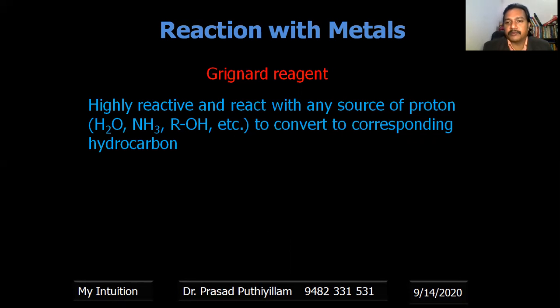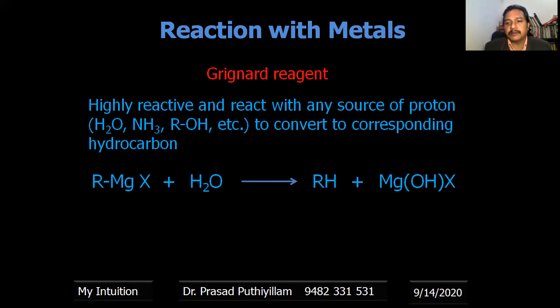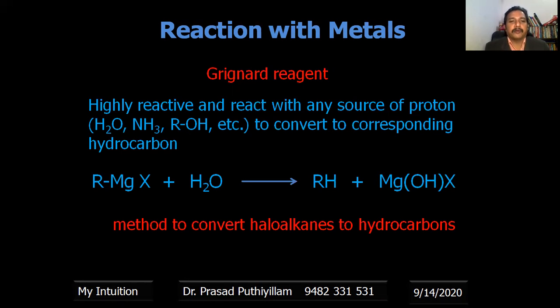Therefore, any source of proton, H+, like a water molecule, ammonia or alcohol, will convert it to the corresponding hydrocarbon. That is, RMgX plus H2O gives RH plus Mg(OH)X. This type of reaction with Grignard reagent is also used to convert haloalkanes to the corresponding hydrocarbon.